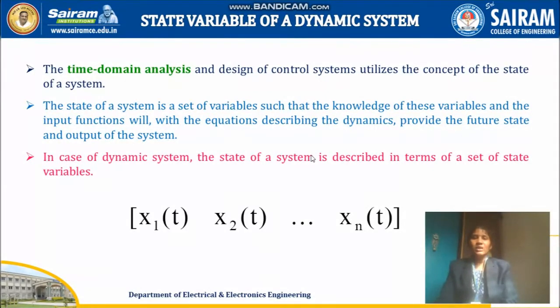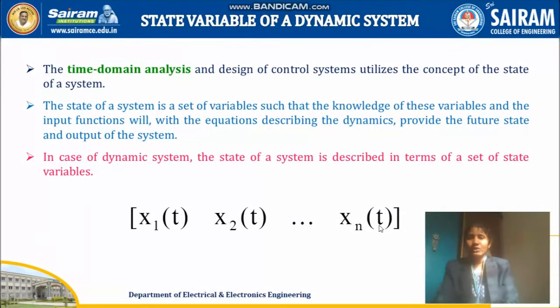So here the state of a dynamic system is nothing but a collection of variables, a set of state variables, the knowledge of which will provide the dynamic state of the complete system, that is, provide the future state and output of your system. In case of a dynamic system, the state of the system is described in terms of a set of state variables. As I told, the state variables are represented with the letter x: x1 of t, x2 of t, x3 of t, and it goes on to xn of t.